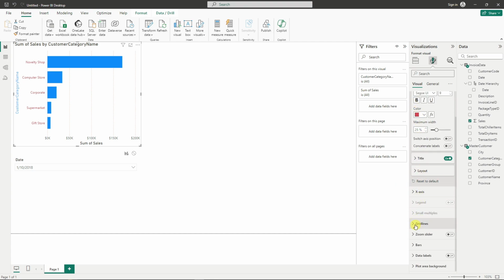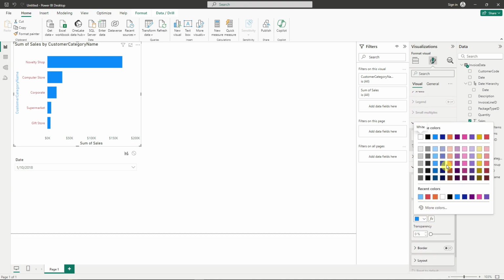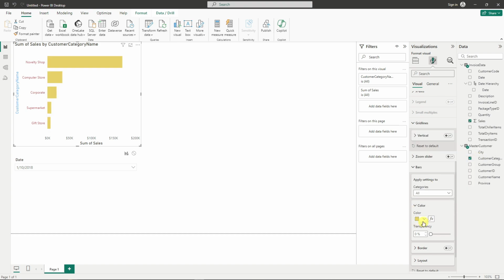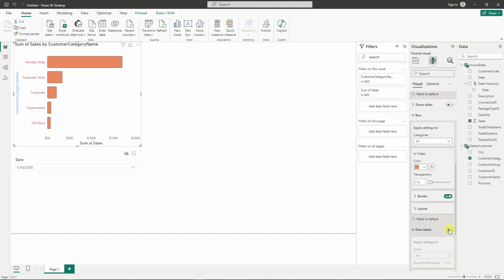The grid lines are right here if you want to remove them or enable them. That is actually really good. For the bars, you can change the color of the bars here to yellow. You can change them to a little bit more orange. That's going to be by your own preference. And the border, you can change it or enable it right there. I suggest border is good. Data labels, of course, you can apply them and turn them off. That will be by your own preference.